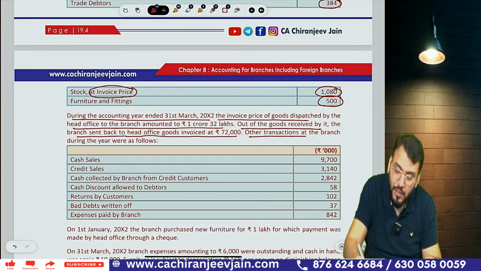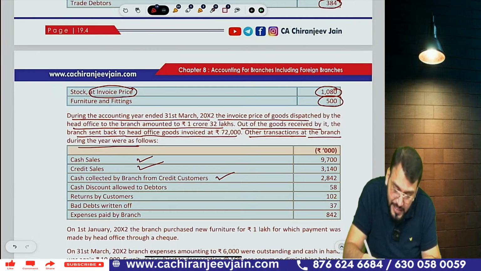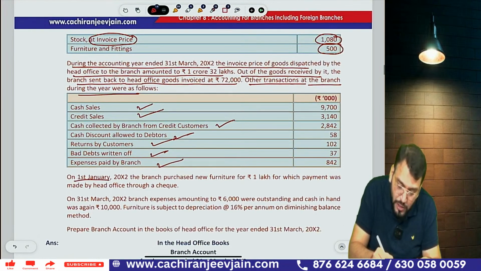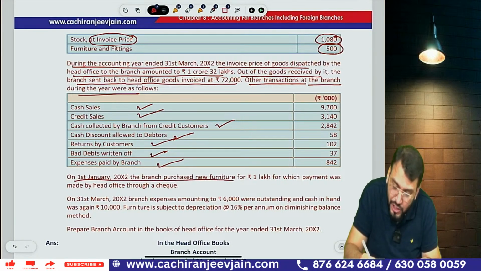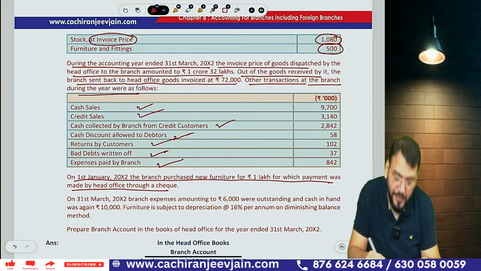Other transactions of the branch during the year: cash sales, credit sales, cash collected by branch from credit customers, cash discount, returns by customers, bad debts, expenses. On 1st Jan 2002, the branch purchased new furniture of rupees 1 lakh for which payment was made by head office through cheque.